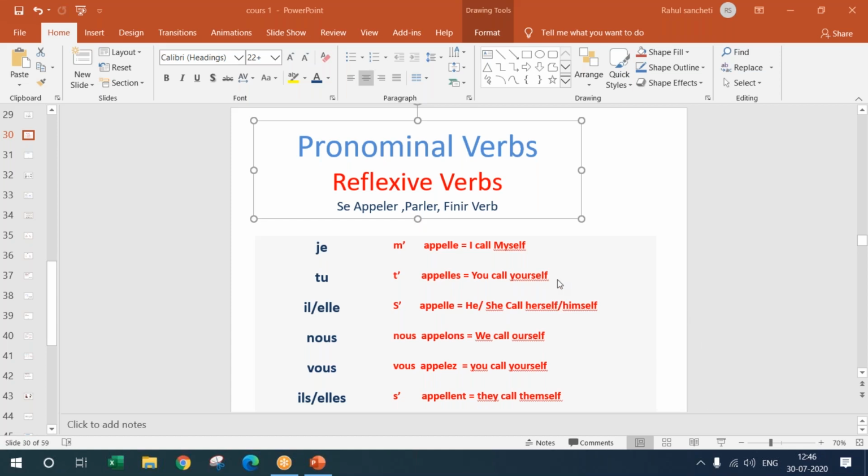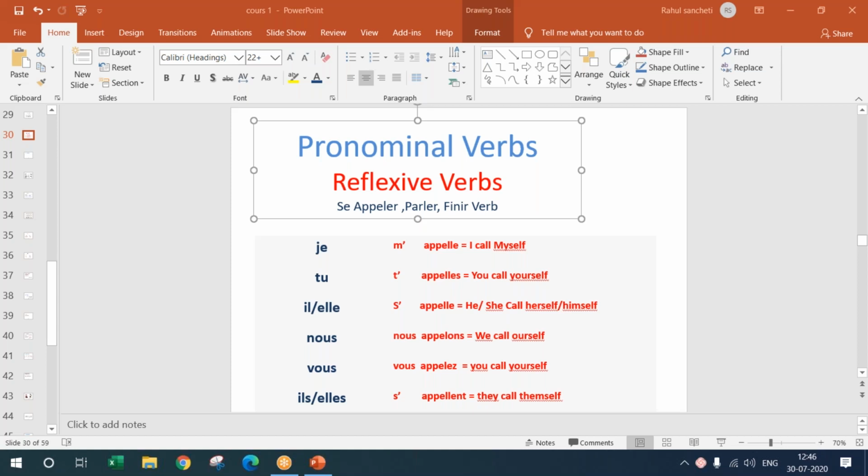So I would say either I use tu or I use vous. There are two ways, tu or vous. Tu is informal, vous is formal. So in that case, I would say tu t'appelles comment. Comment is how. Sorry, I missed that.